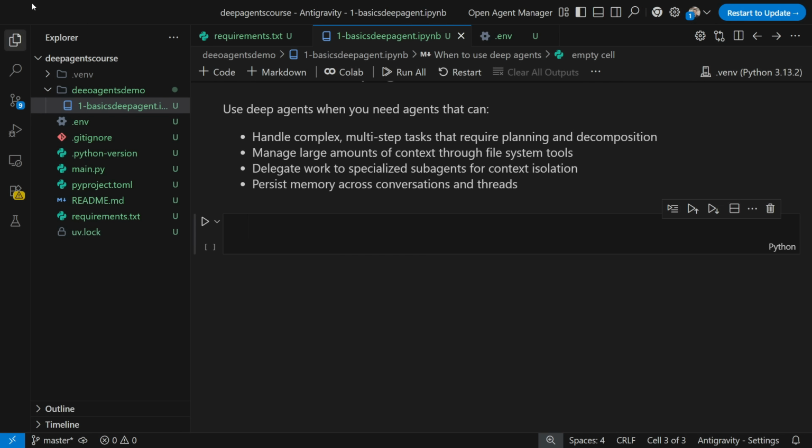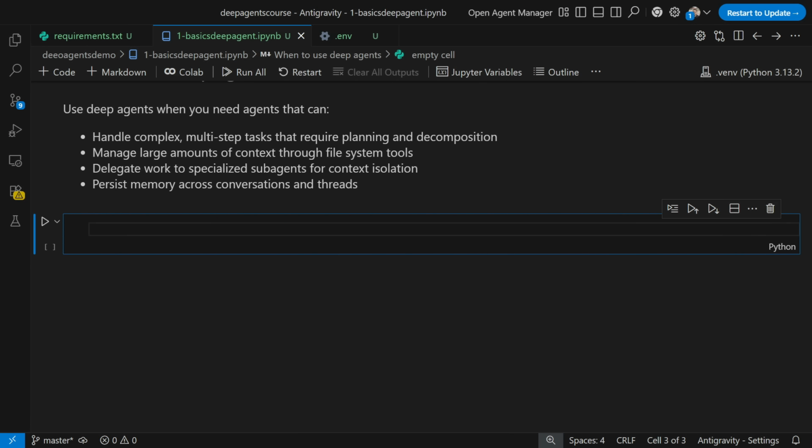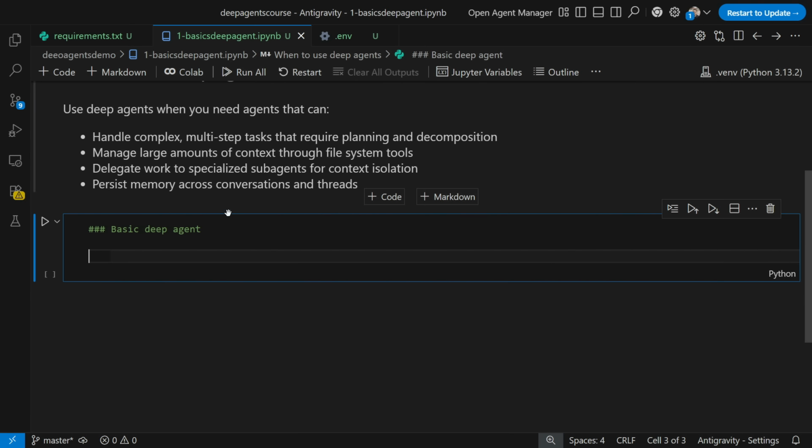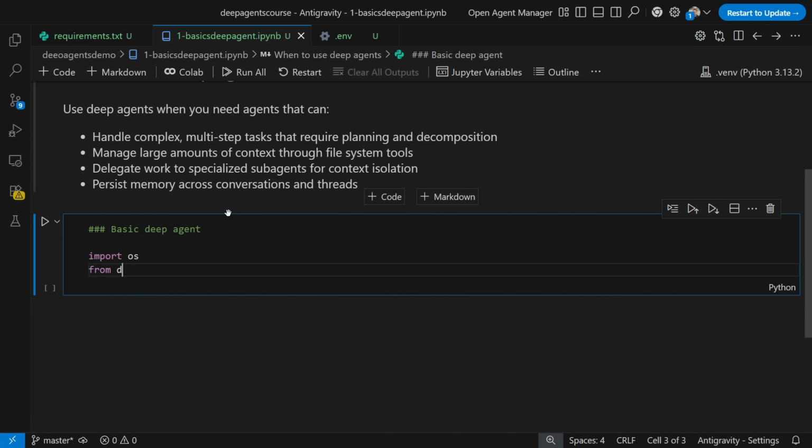Okay. Now, once this is done, let's start our basic. We'll just go ahead and start with a simple deep agent. So here I'll just write a basic deep agent. Now the first step is that I will go ahead and import os. Then from dotenv. Okay, I also have to go ahead and install this one.